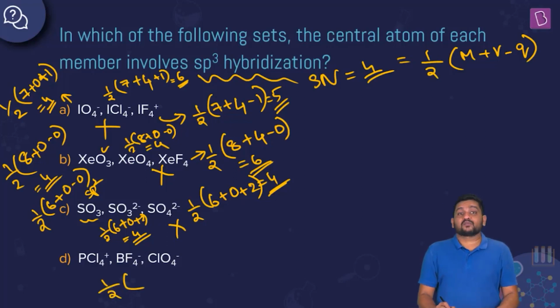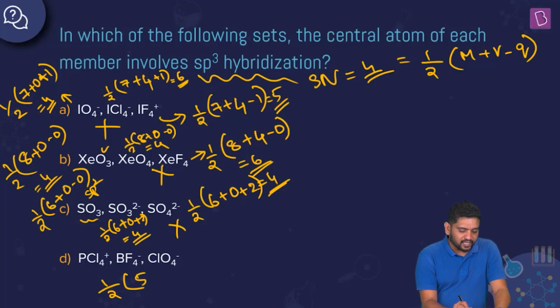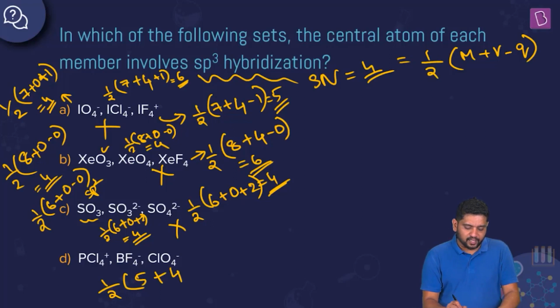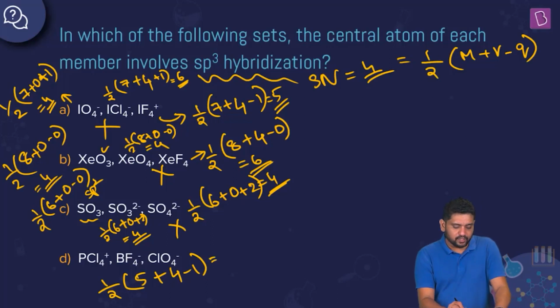Half of... phosphorus is the central atom in PCl4+. Phosphorus has 5 valence shell electrons just like nitrogen, plus 4 monovalent chlorine atoms. Plus 1 is the charge, so minus 1 will be what we do here. So 5 plus 3 is 8, by 2 is obviously 4, right? So this is sp3.